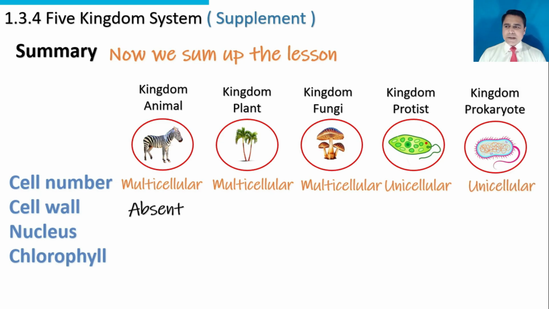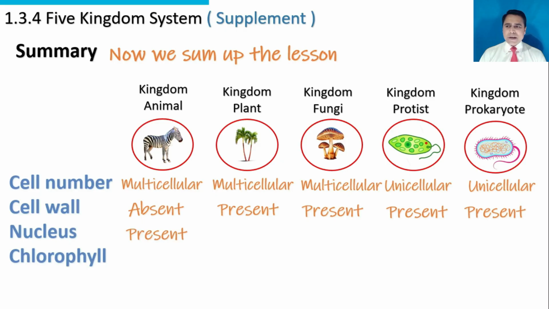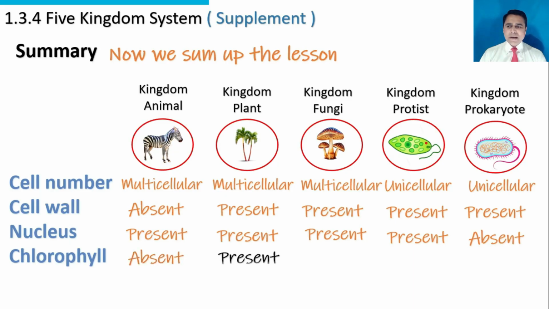Cell wall absent in kingdom animal, present in kingdom plant, present in kingdom fungi, present in kingdom protist, present in kingdom prokaryote. Nucleus is present in animal kingdom, present in plant kingdom, present in fungi, present in protist, absent in prokaryote. Chlorophyll is absent in animal, present in plant, absent in fungi, present in protist, absent in prokaryote.